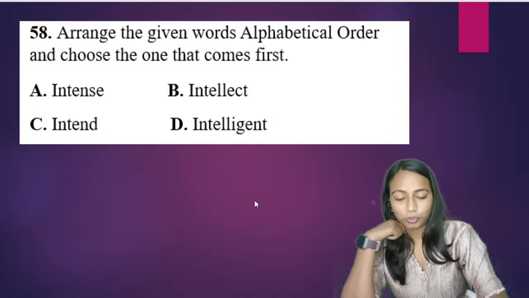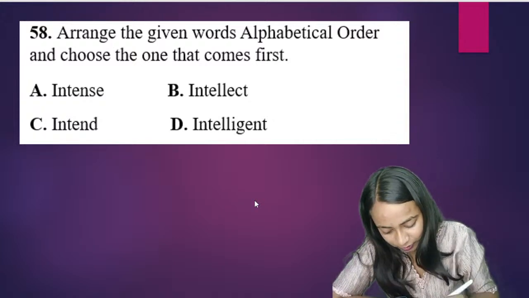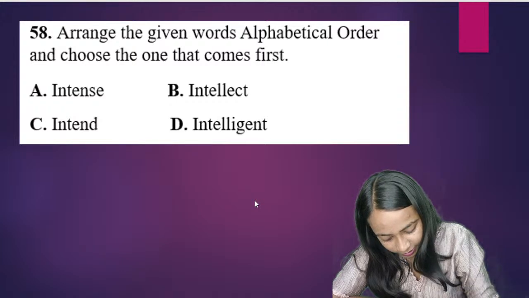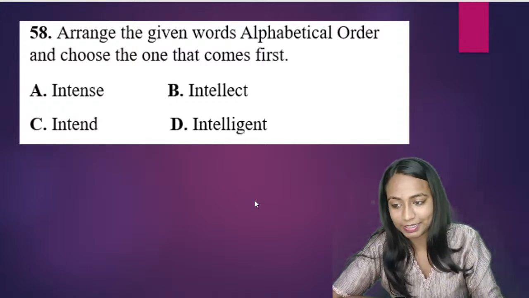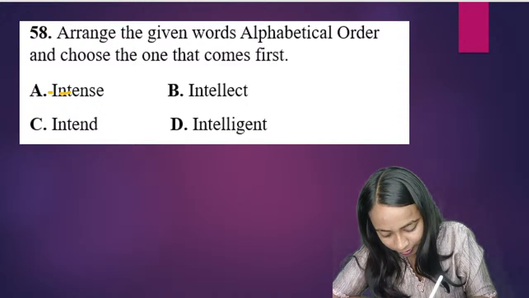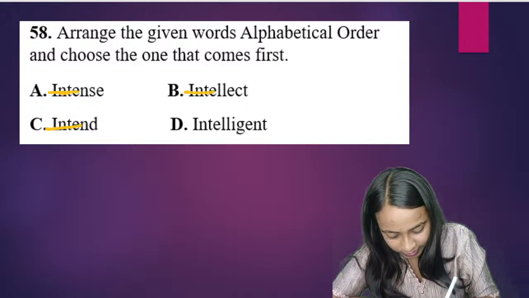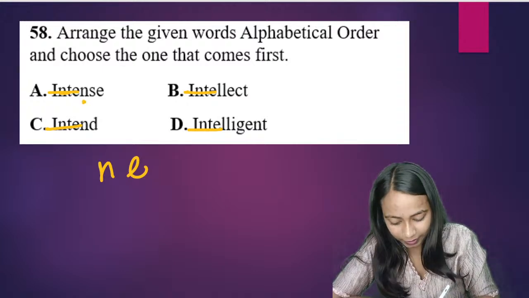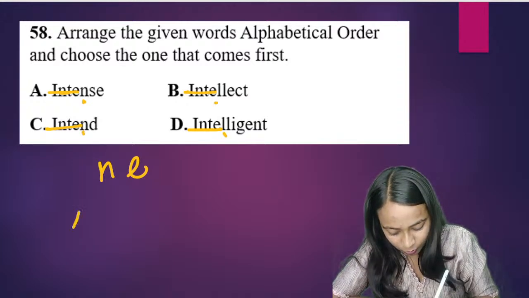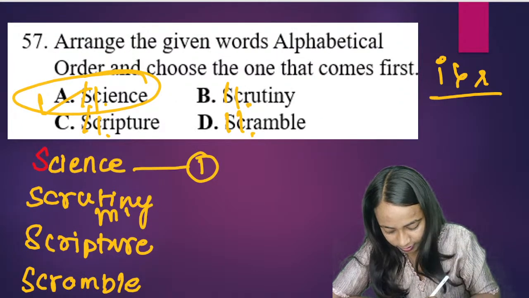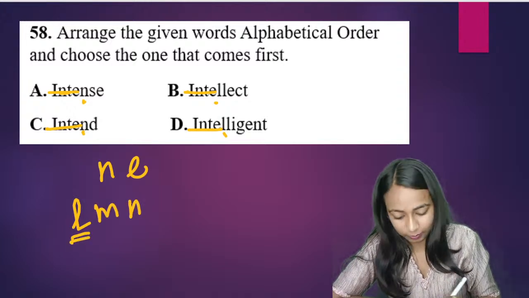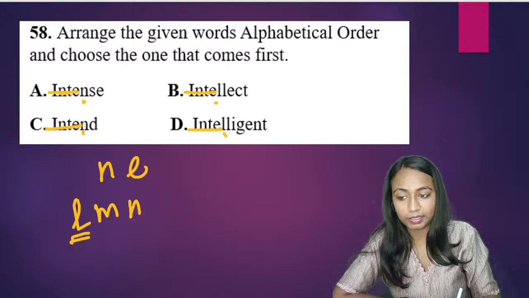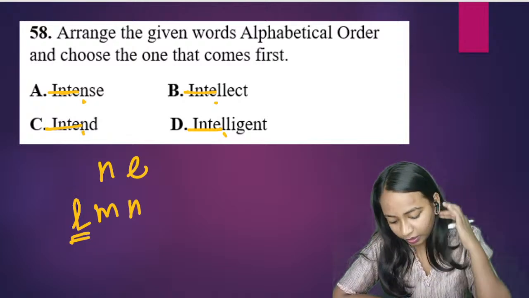Okay, good. All of you are solving and right answer is coming out to B. So let us have a check. I-N-T-E, I-N-T-E. First four alphabets in common in all of them. I-N-T-E, I-N-T-E, I-N-T-E. सभी में first four common है. हम इसको cross out कर देते हैं. Then we have N-L, N-L. यहाँ पे N-N है. यहाँ पे L-L है. So L-M-N. What does come first? सबसे पहले क्या आता है? L-M-N. In the alphabetical order, L comes first. Okay, alphabetical order में पहले क्या आता है? In the alphabetical order, L comes first.